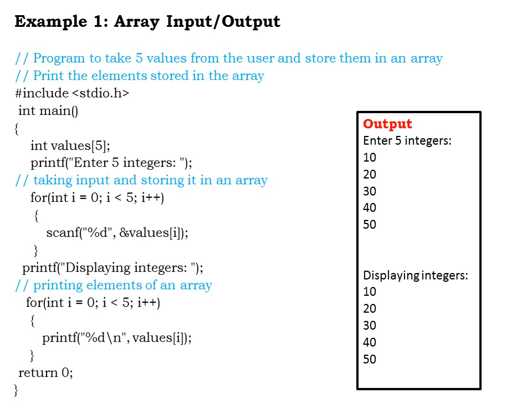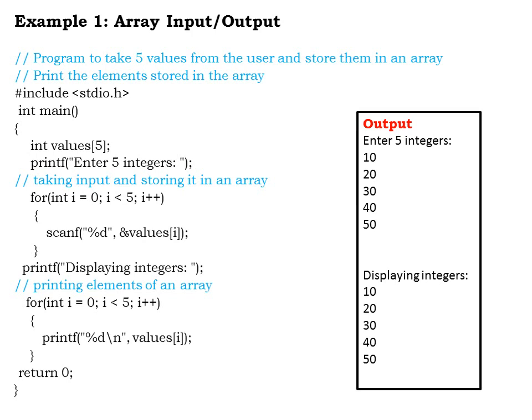Now I am going to read the input from the user and store the values in the variable values. I'm going to use a for loop because I'm going to read 5 elements.